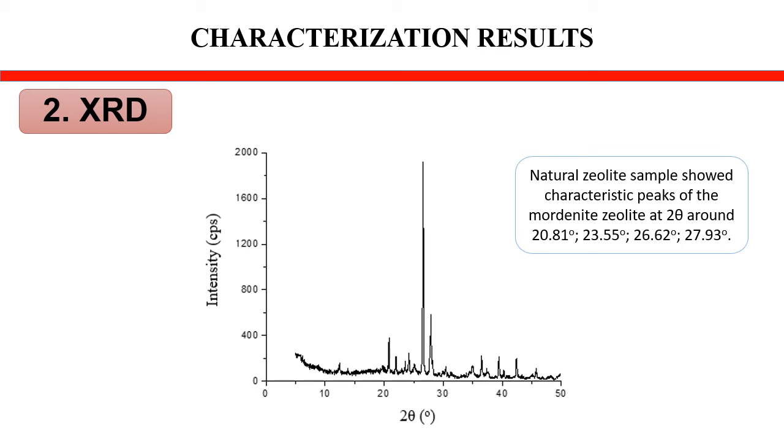This figure describes the XRD characterization result. The natural sample shows characteristic peaks of mordenite zeolite at 2 theta around 20.81 degrees, 23.55 degrees, 26.62 degrees, and 27.93 degrees.